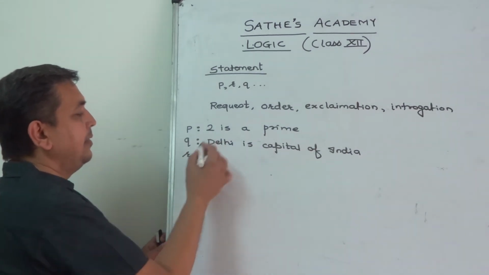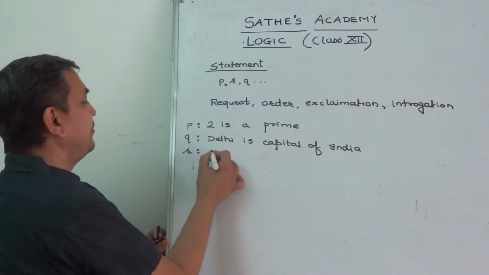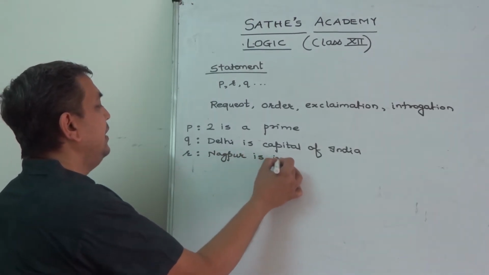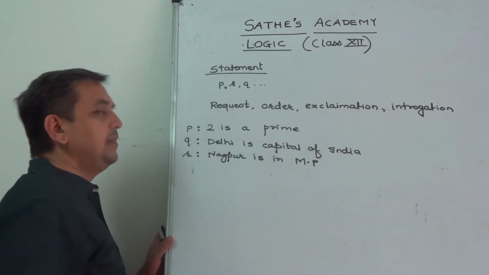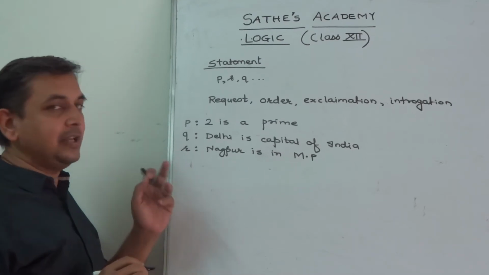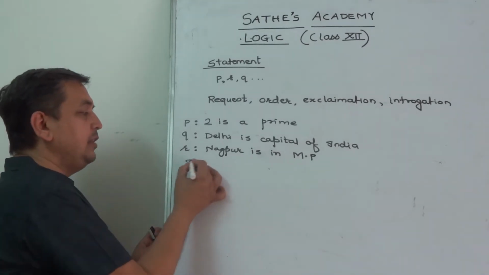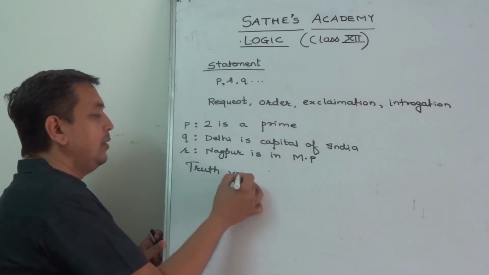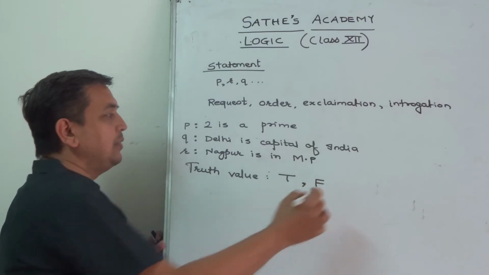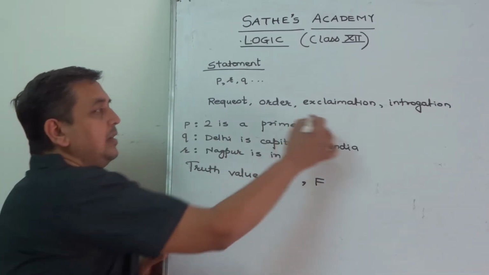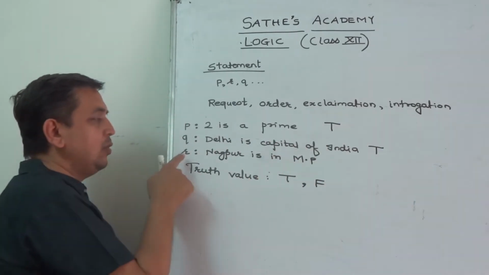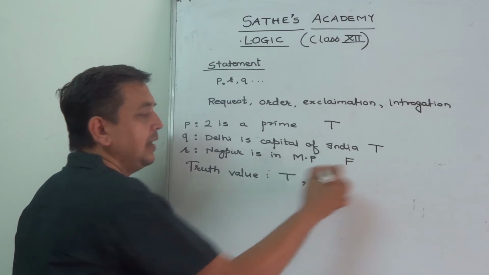Let us say R, Nagpur is in Madhya Pradesh, MP. Is this correct? No, this is not true, but this is a statement. Now the statement can be either true or false. So we define truth value. Truth value of a statement. It is either T or F. So truth value of P is T, truth value of Q is T, and truth value of R is F.